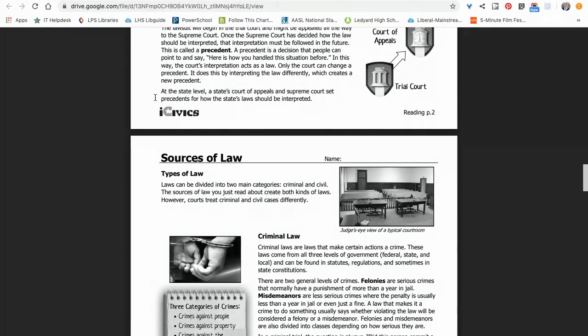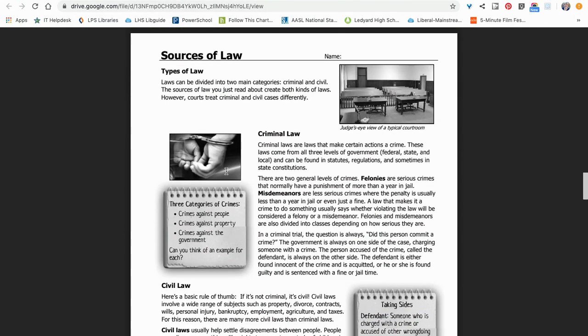Sources of law. You guys all still with me? You're awake? You need to stretch? Hope you're staying off your phones.